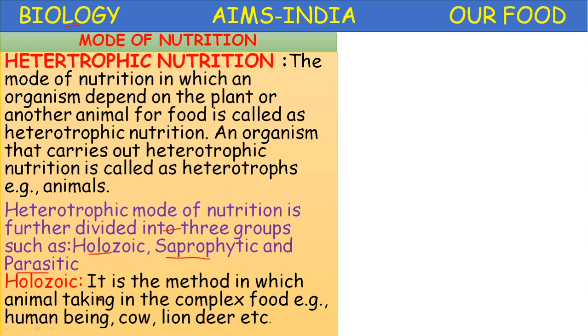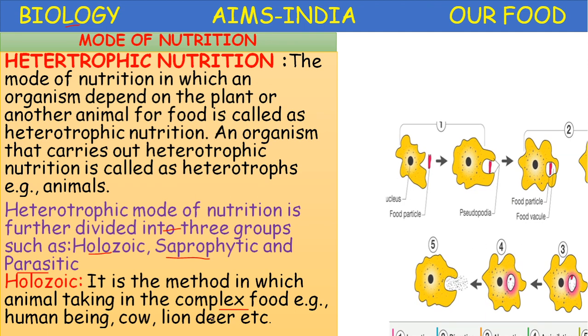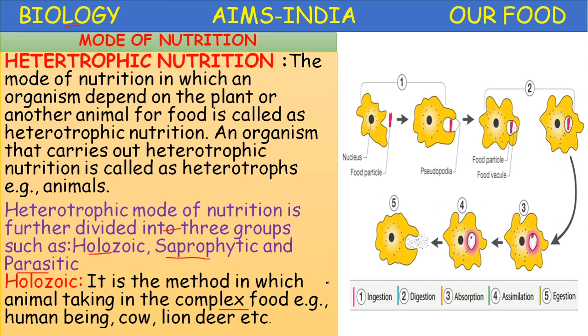Holozoic nutrition is the method in which the animal takes in complex food, for example, human beings, cow, lion, deer, and even unicellular organisms like amoeba come under holozoic nutrition. So, for example, you can take amoeba. In this amoeba, the holozoic nutrition can be studied under 5 headings.